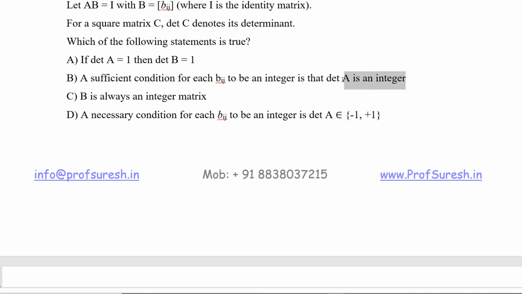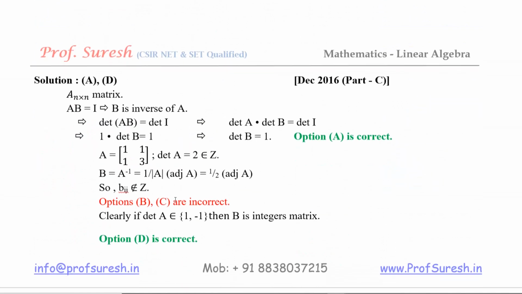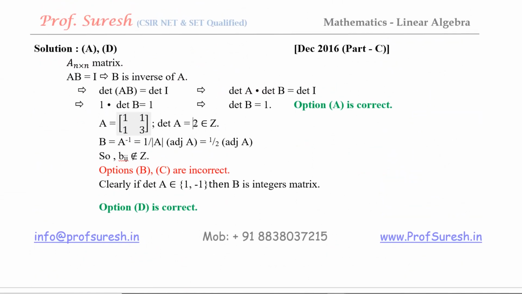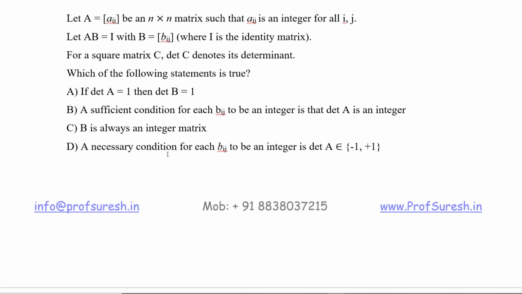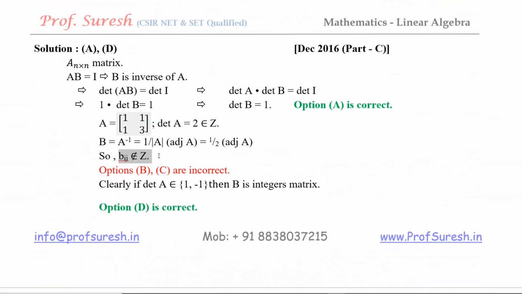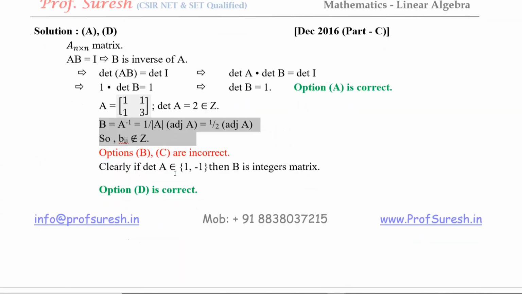This is not enough. Determinant of A is an integer, but all the entries of B are not integers. So B is incorrect. And then C: B is always an integer matrix. Not true. Here B is not an integer matrix.